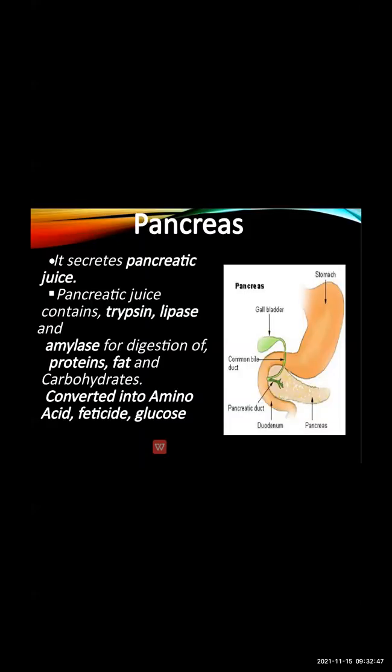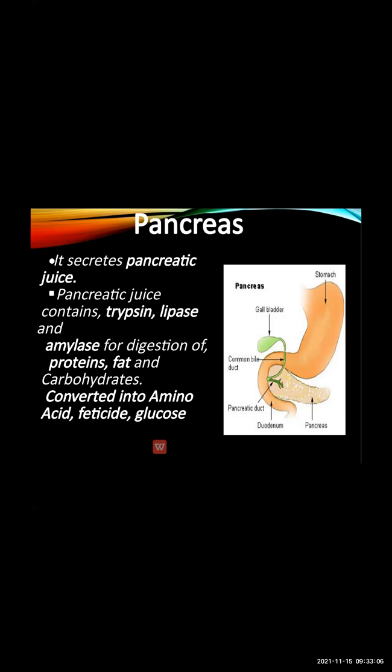Then the next part, that is pancreas. Now, what is the pancreas? The pancreas secretes pancreatic juice that contains various enzymes. Now, what is the pancreatic juice helpful for?